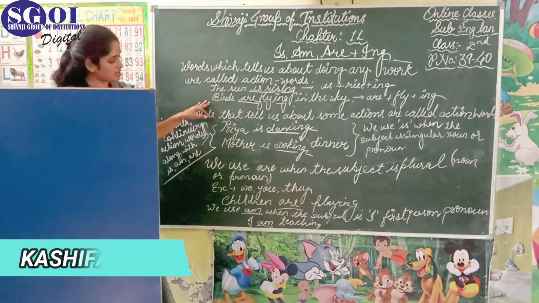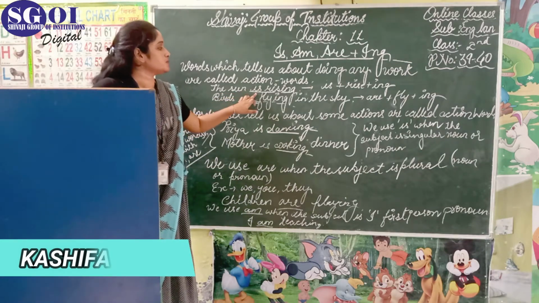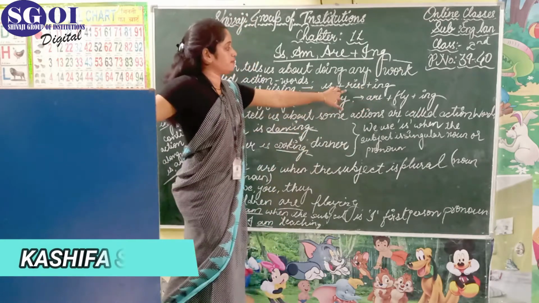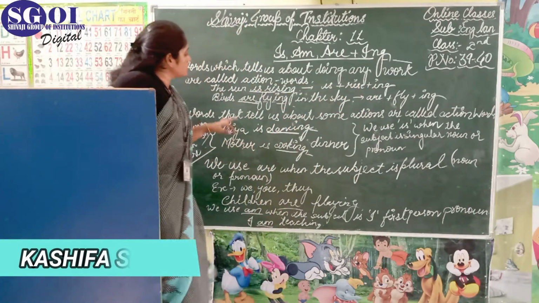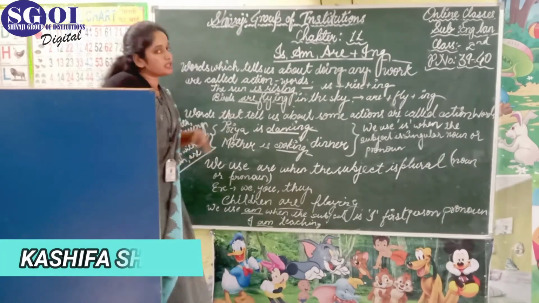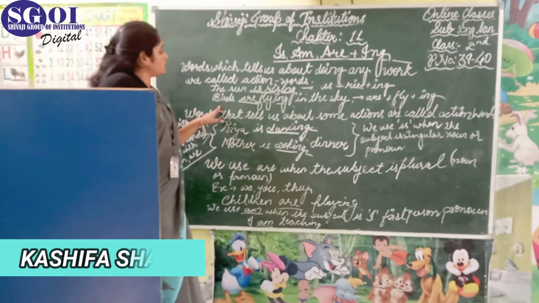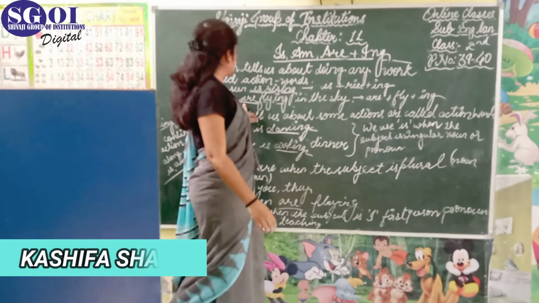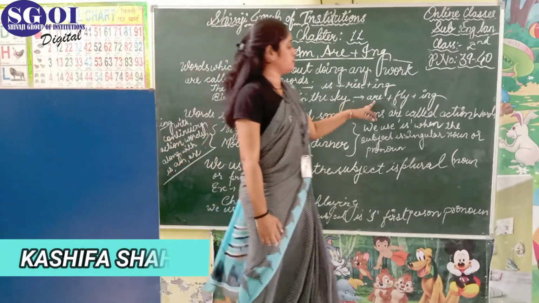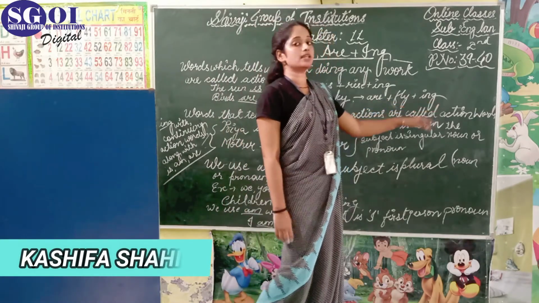Okay, and see the second sentence. In the first sentence we are talking about one thing, that's why we have used is plus first form plus ing. Now in the second sentence, birds are flying in the sky, we are talking about more than one thing, the plural birds. Then in this we have used are, then fly, then ing. We have used are for plural, then the first form plus ing.